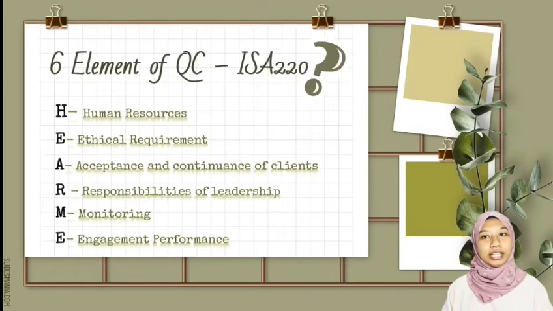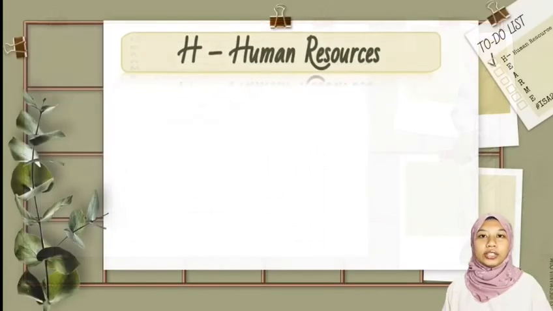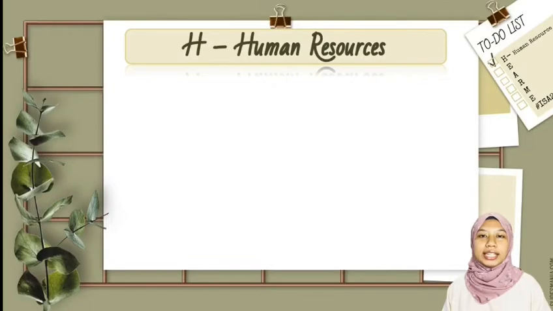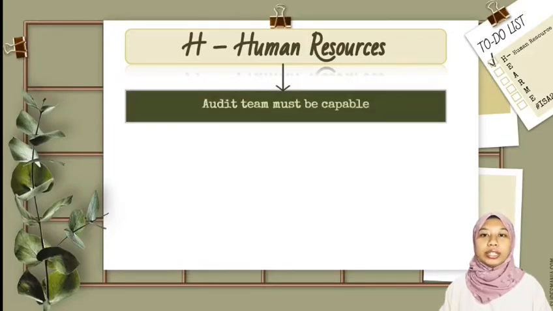Same as Khalida has shown us before, ISA 220 also consists of these 6 elements. The H is for human resources. The audit firm, and in particular the engagement partner who is responsible for the client, should ensure that their audit team is capable.